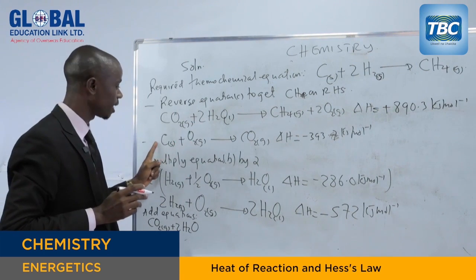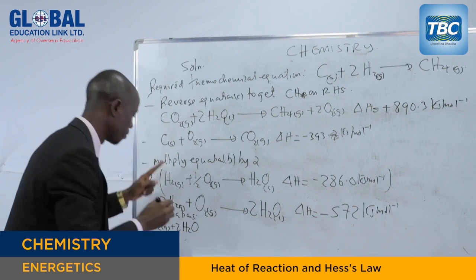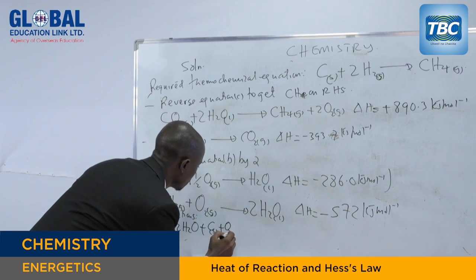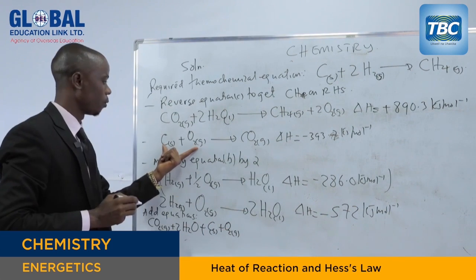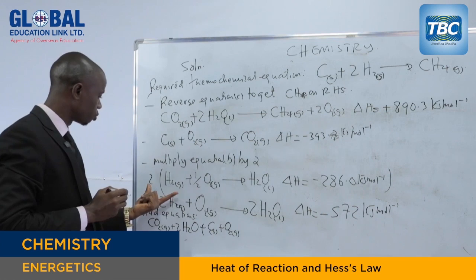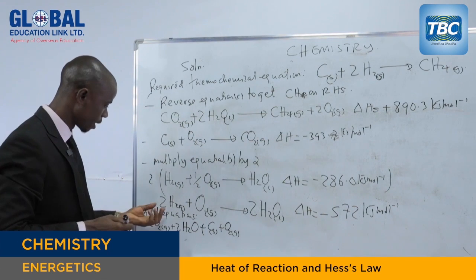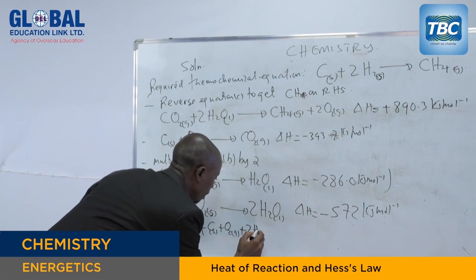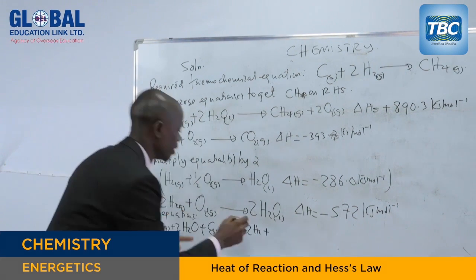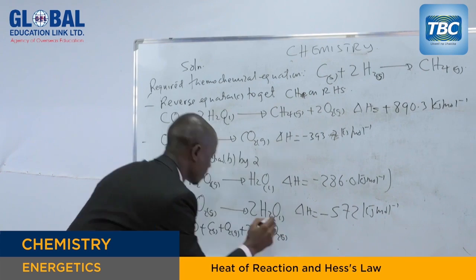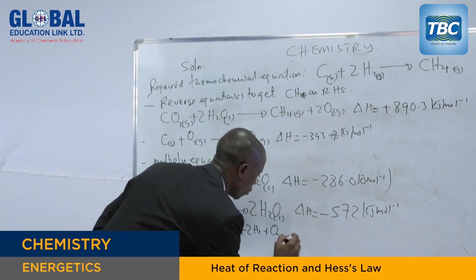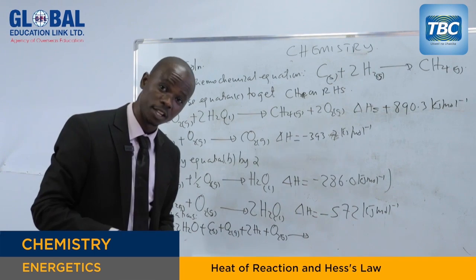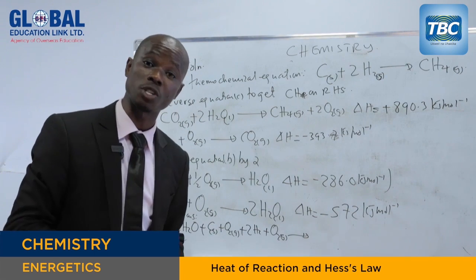Now we go to the reactant for the second equation. This is carbon solid plus oxygen gas. We have already finished it. We go to the third one, hydrogen. We have 2 hydrogen gas and oxygen gas. So we have already completed all the reactants for the 3 manipulated equations.